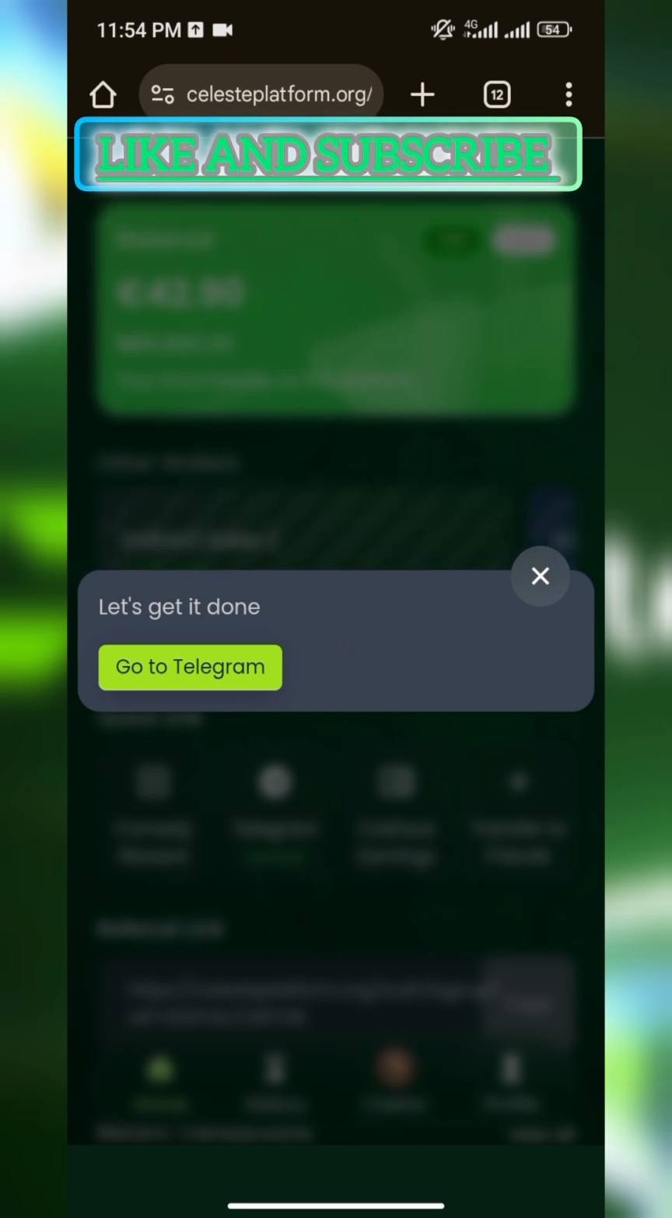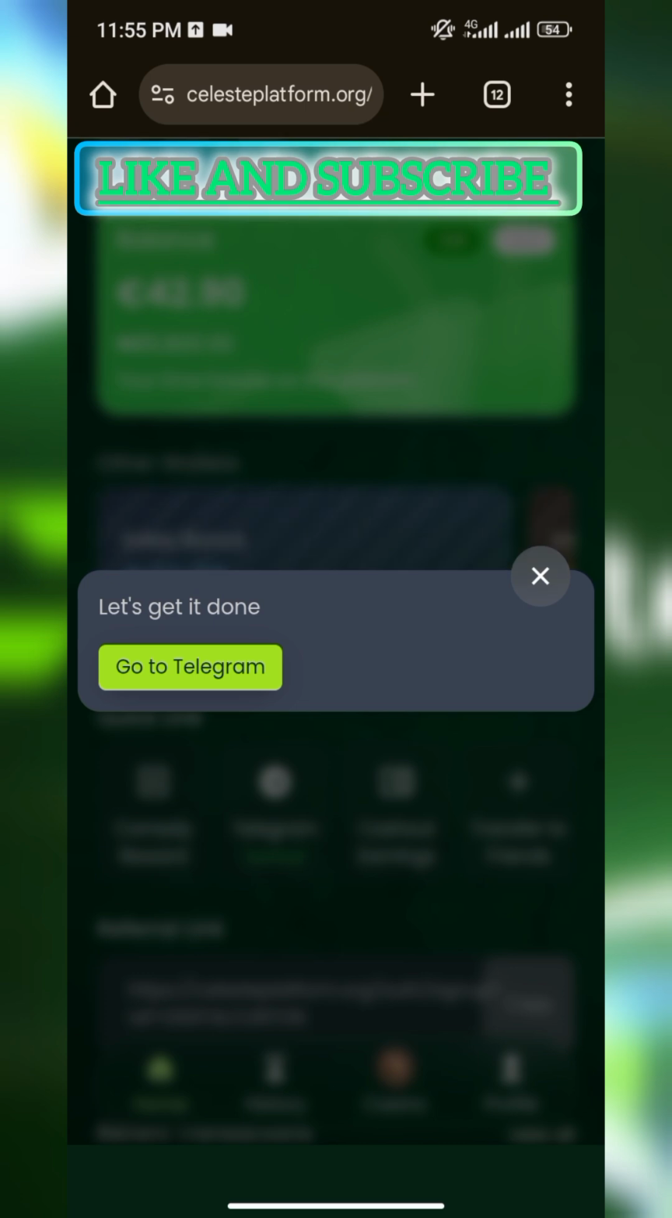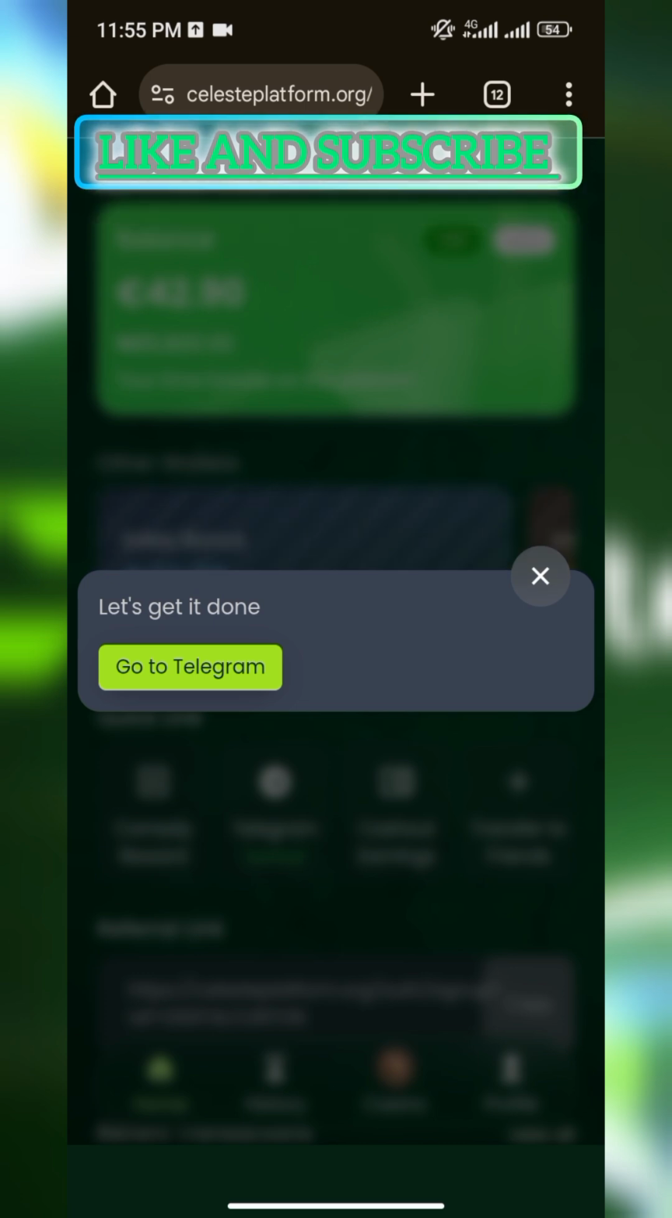Once you perform the task, it's going to add to your dashboard. So before you perform the task, let me show you my available balance, so that once we are done performing the task, we'll check if it has added or not.